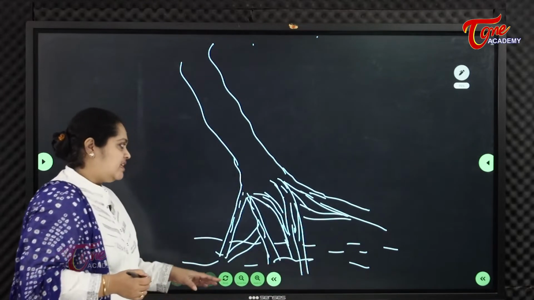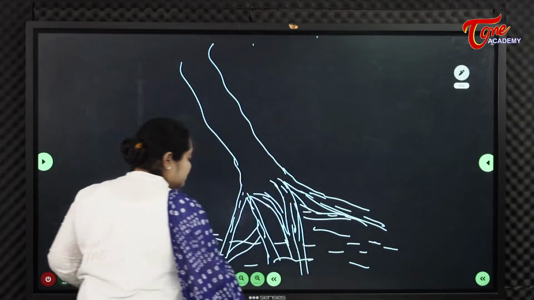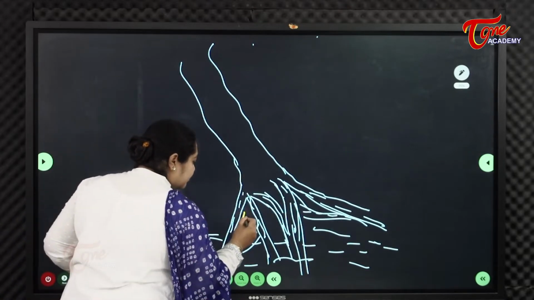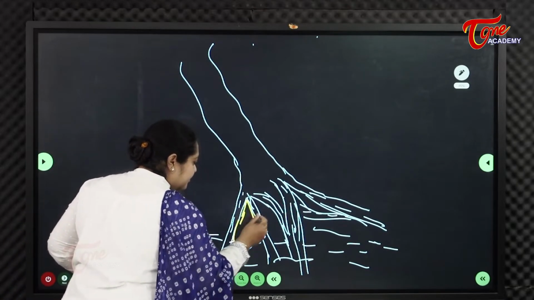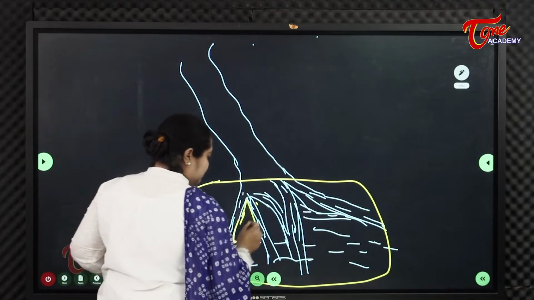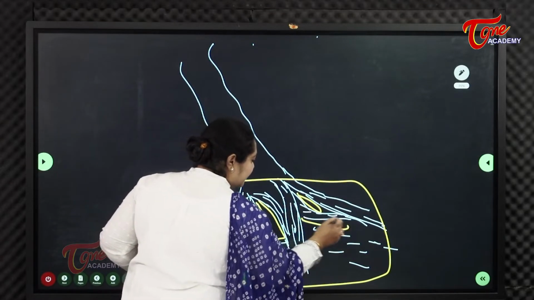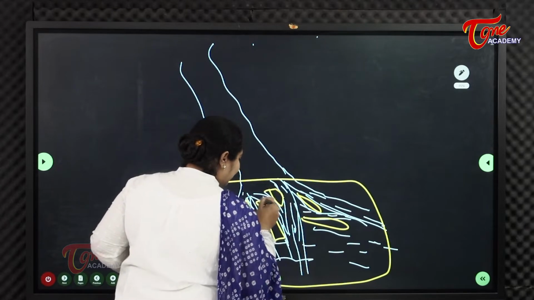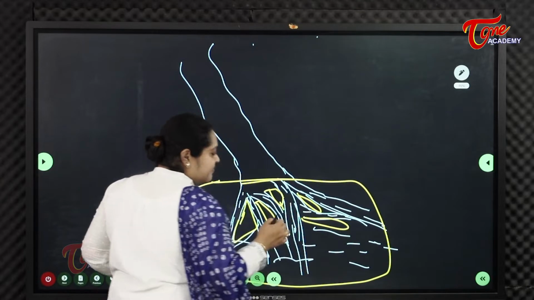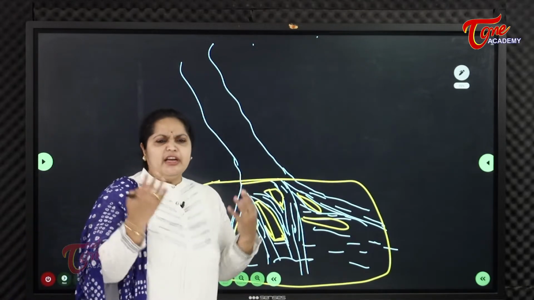Before entering the sea, the Godavari river has been divided into 7 tributaries. The land in between, this whole portion, is called a delta. We have seen this in past classes. This land in between constitutes the delta, that is our East Godavari district, which is in the delta of the Godavari basin.